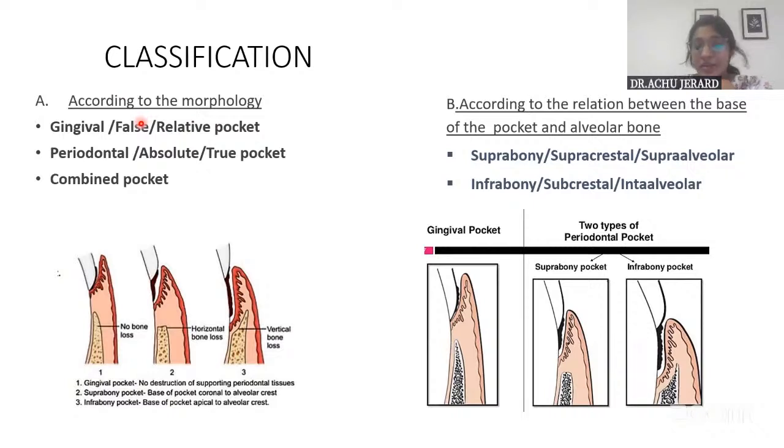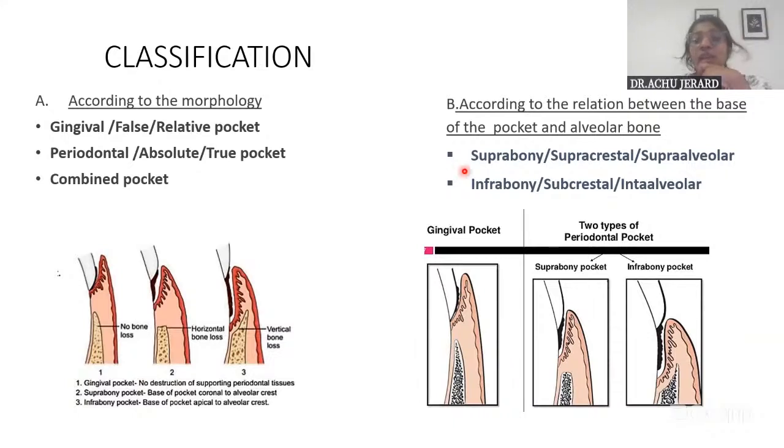What is that? We have already described it. Then periodontal pocket, absolute, which is otherwise the true pocket or absolute pocket, then a combined pocket. Always make sure for questions like this, it is very easy to draw diagrams. So wherever possible, draw diagrams.